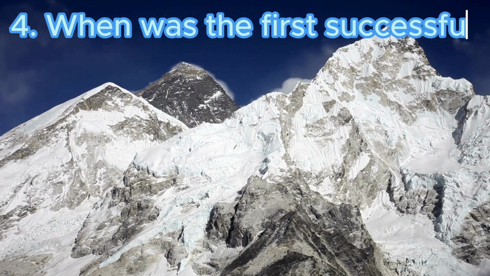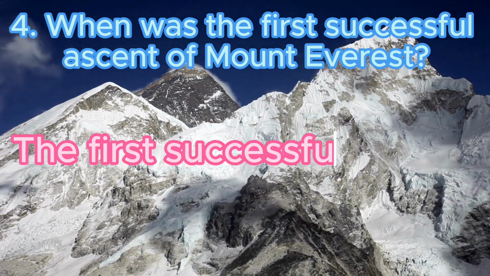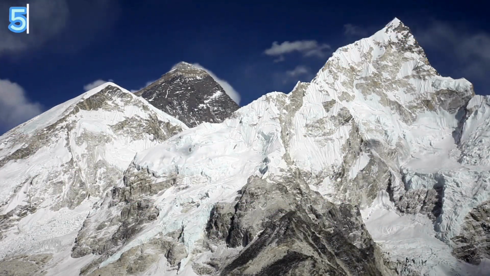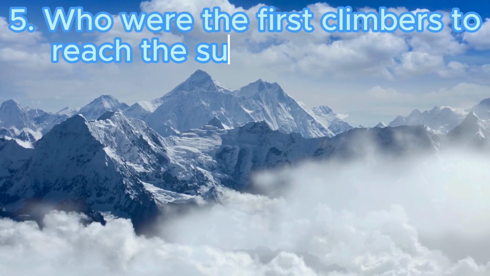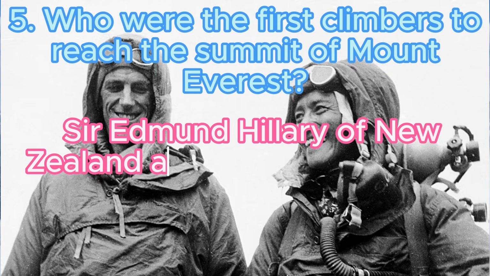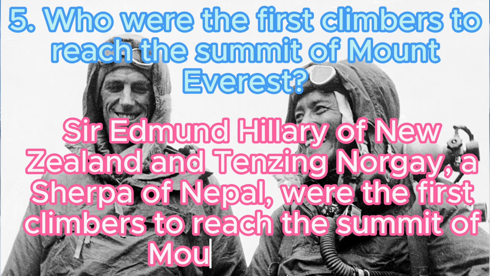4. When was the first successful ascent of Mount Everest? Answer: The first successful ascent of Mount Everest was on May 29, 1953. 5. Who were the first climbers to reach the summit of Mount Everest? Answer: Sir Edmund Hillary of New Zealand and Tenzing Norgay, a Sherpa of Nepal, were the first climbers to reach the summit of Mount Everest.